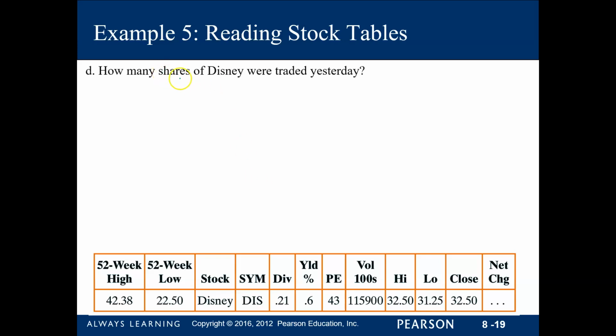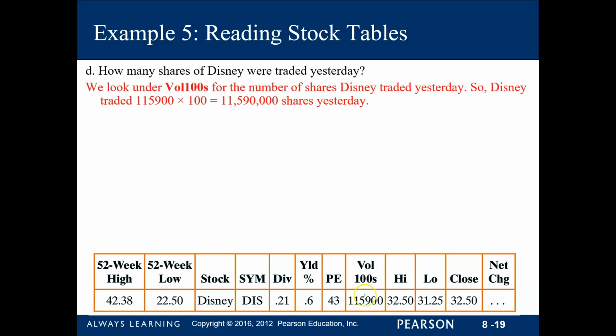How many shares of Disney were traded yesterday? So when we are looking at yesterday's, it's going to be over here, okay? So we have 115,900. Now you have to add, this number is in hundreds, so you have to add another 2 zeros at the end. So a total of 11,590,000 shares were sold, were traded, I should say, yesterday.